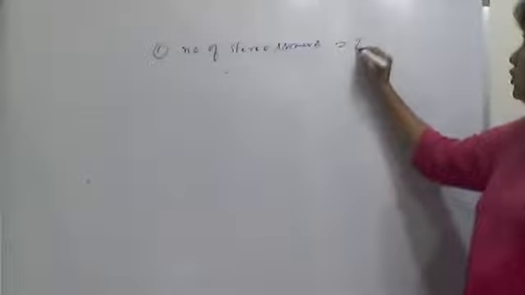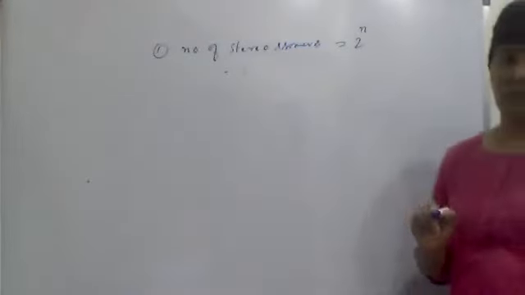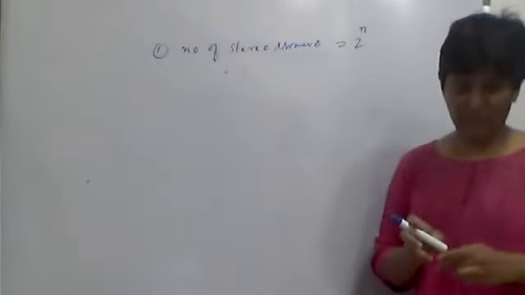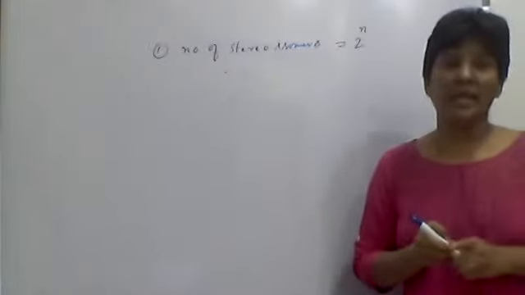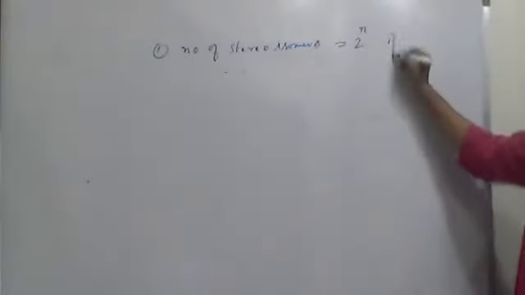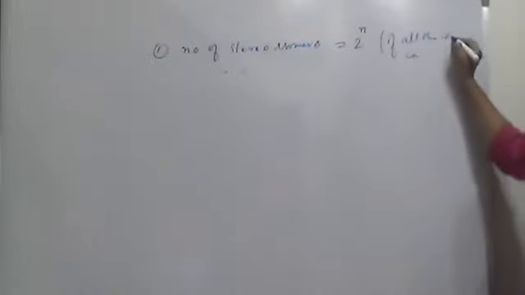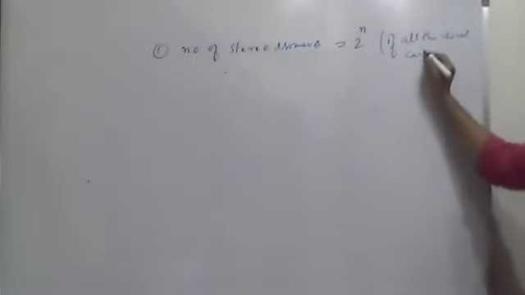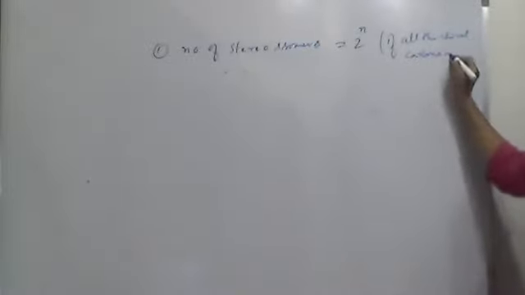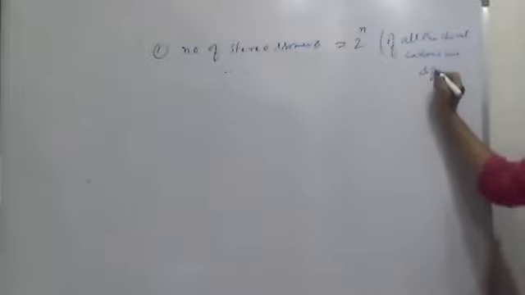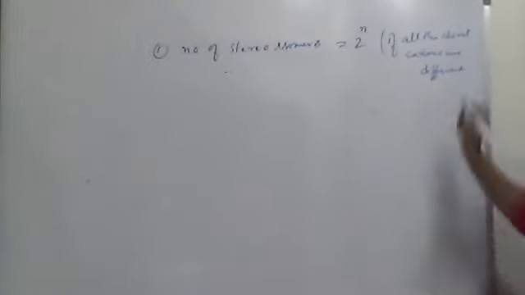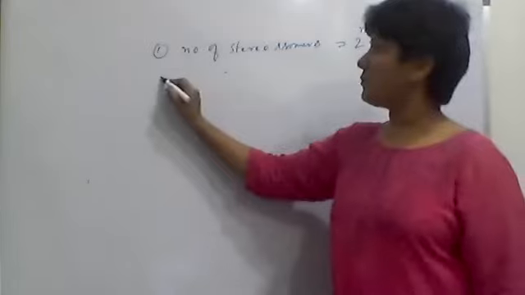Number of isomers equal to 2 to the power n, if all the chiral carbons are different. Then one more formula is there.